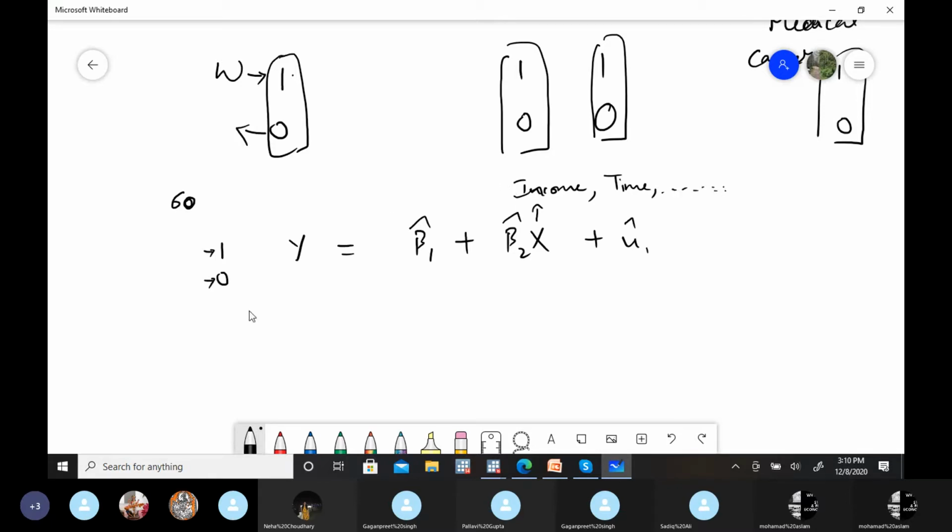So now can anyone tell me, if I apply simple OLS here, what will be the problem? Anyone of you? Let's suppose this is my first, the income variable. Let's suppose I have this data. Second, it's time availability.